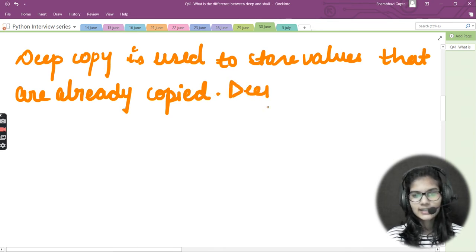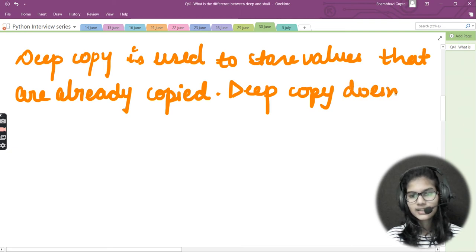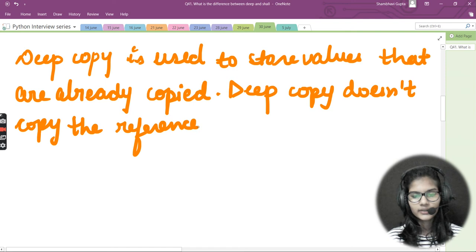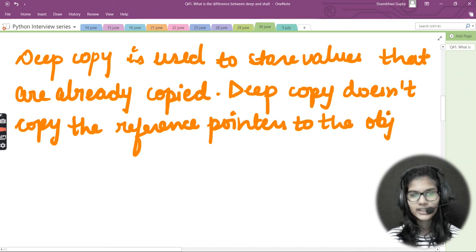Other than that, deep copy doesn't copy the reference pointers to the object. Basically, it does not copy the reference pointers to the objects.